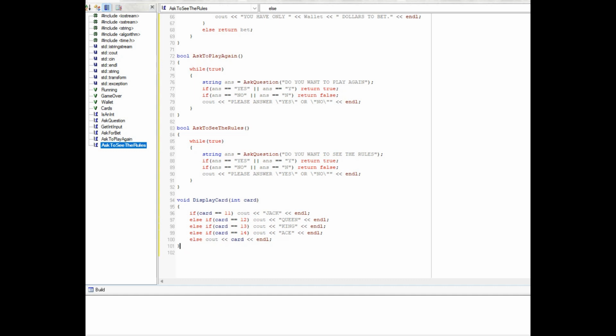Almost did another else. Done. Void display rules.